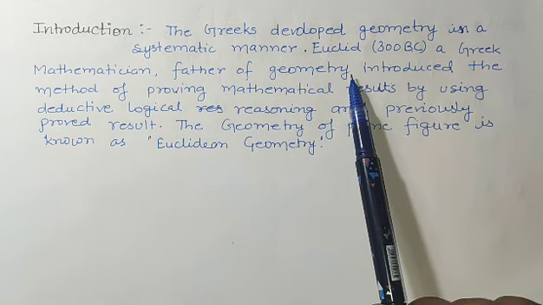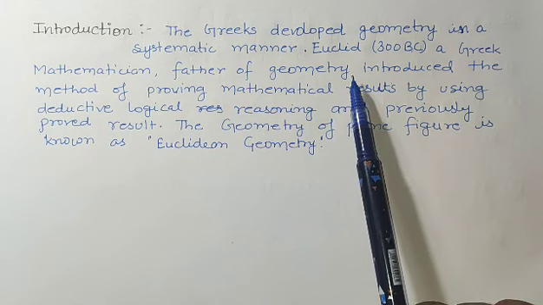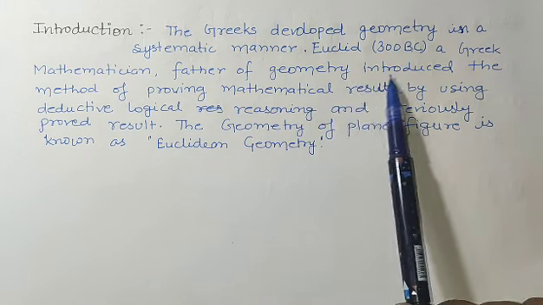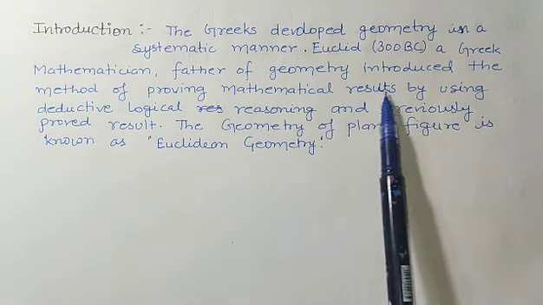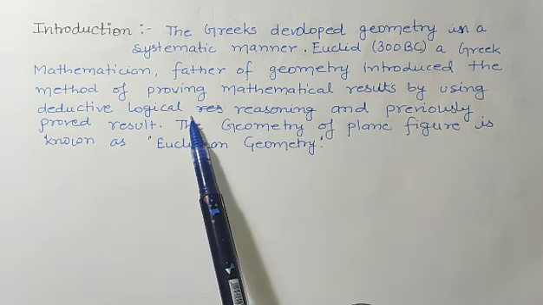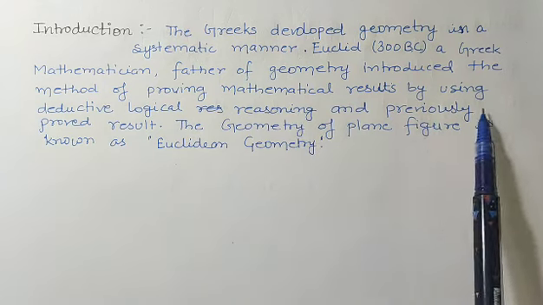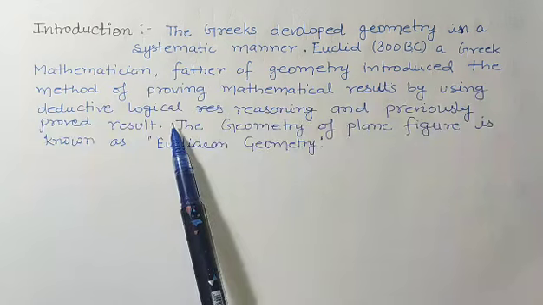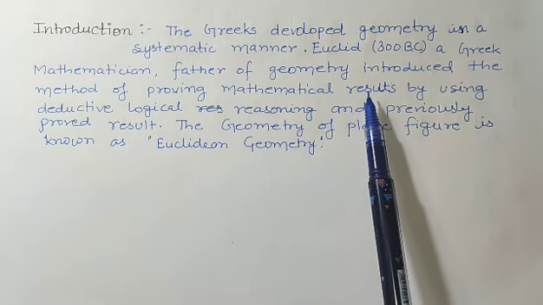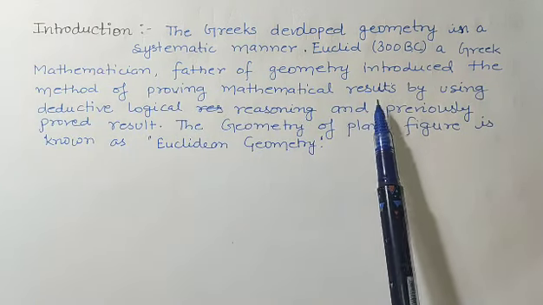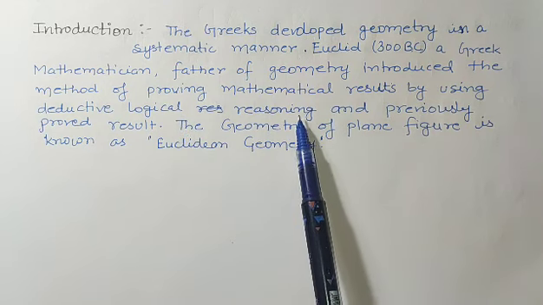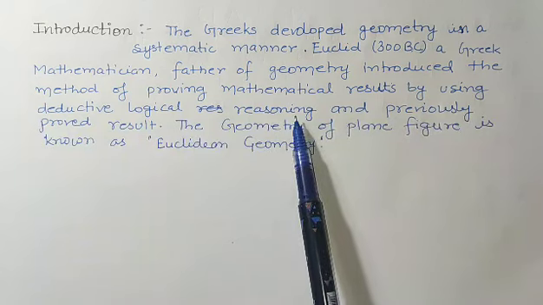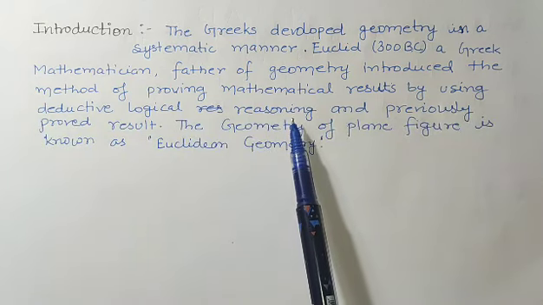He introduced the method of proving mathematical results by using deductive logical reasoning and previously proved results. Means by logic, by reasoning, he used to prove the theorems.